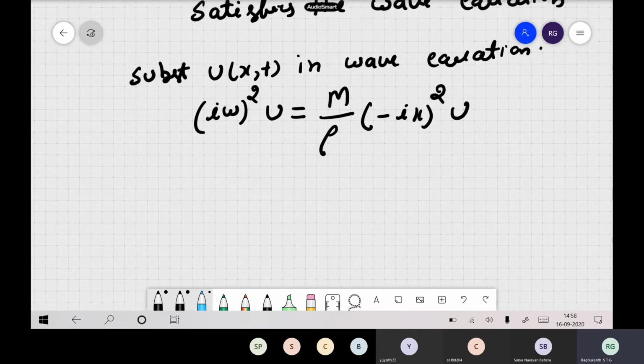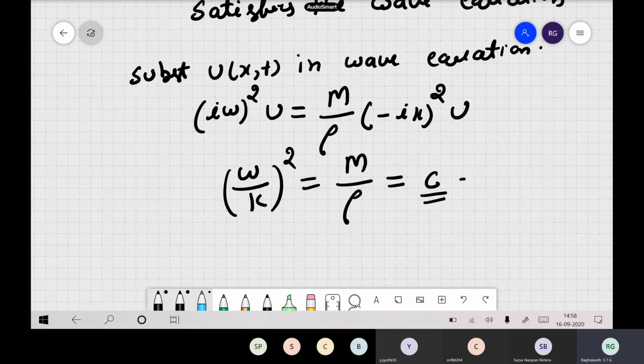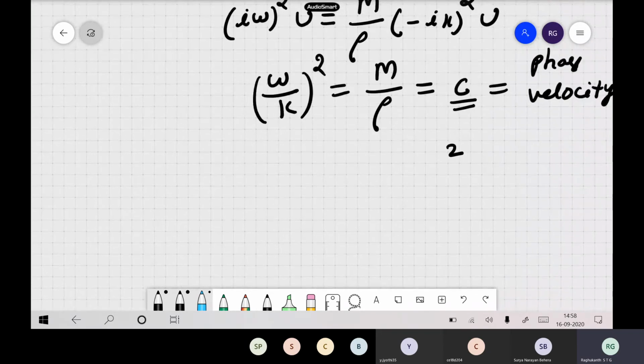So this is how you get it. Or (ω/k) whole squared is equal to m by rho. This ω by k is known as the phase velocity. This quantity is known as the phase velocity of the medium, or phase velocity of the particles in the material. We can also write this as c squared, so c is basically defined as m by rho.